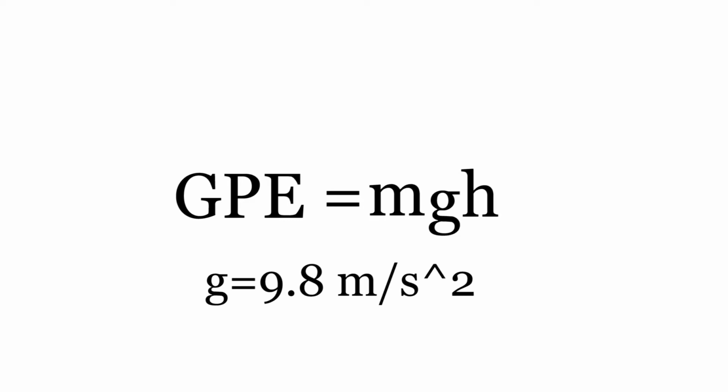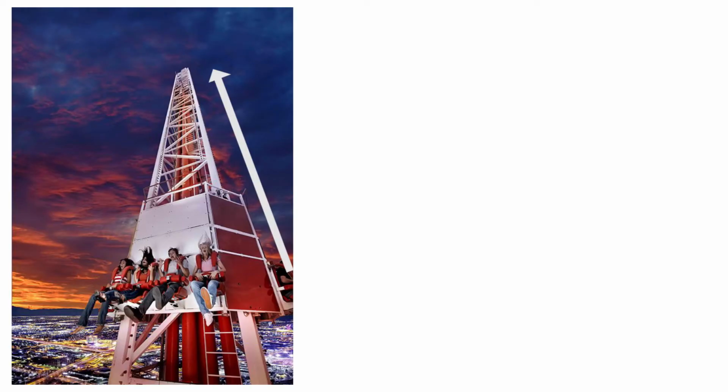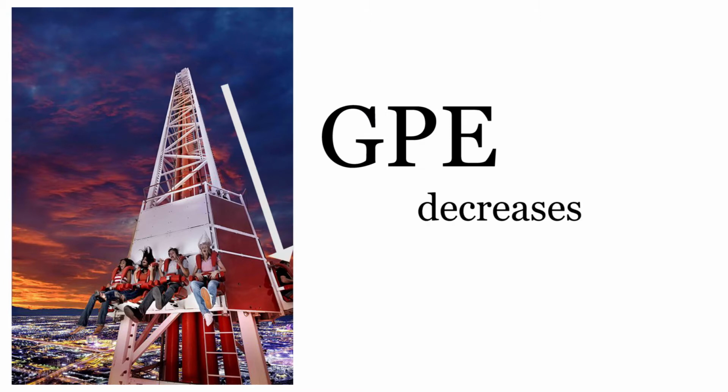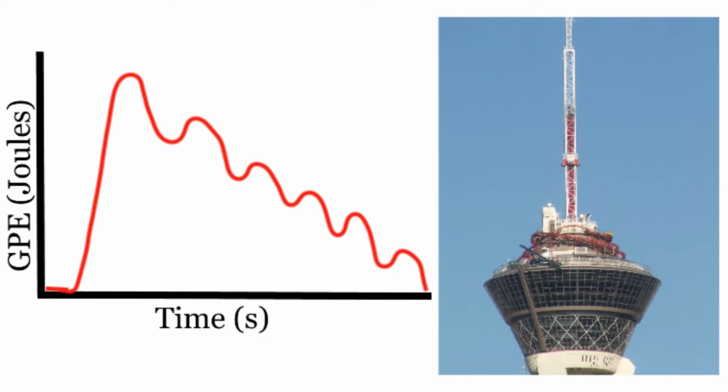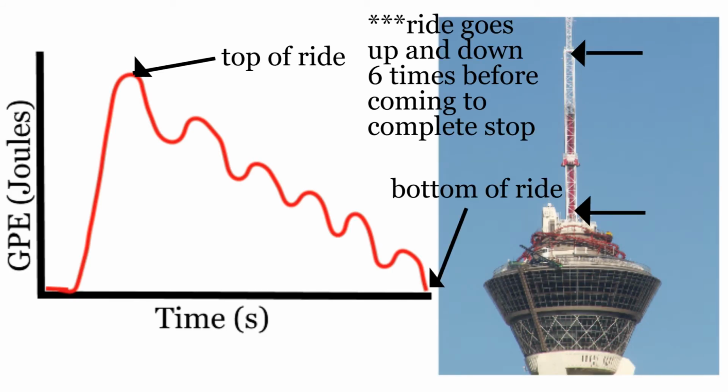Gravitational potential energy increases as the seats and people move upwards. It decreases as the seats and people move downwards after their initial shot upwards. Thus, gravitational potential energy is the highest at the top of the ride and is at its lowest at the bottom of the ride.